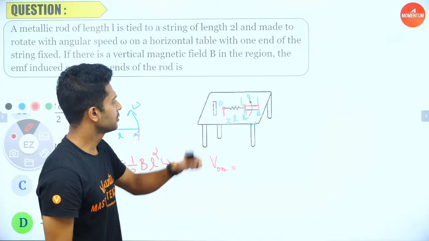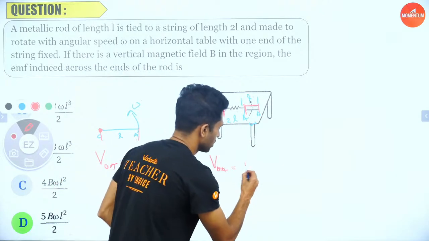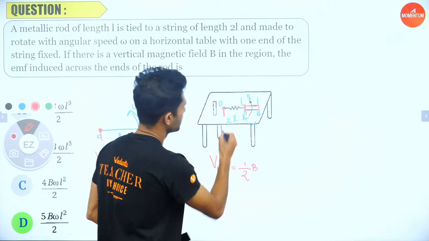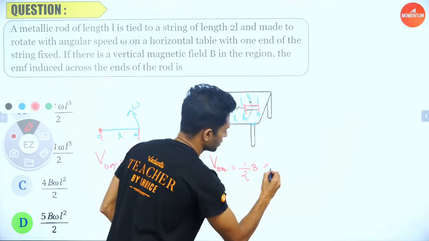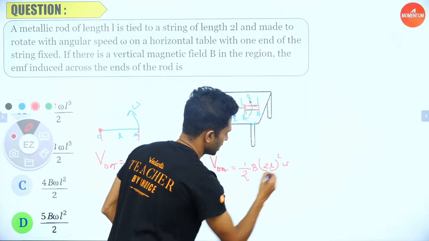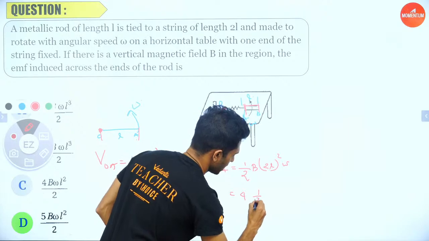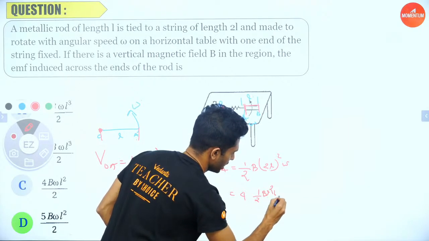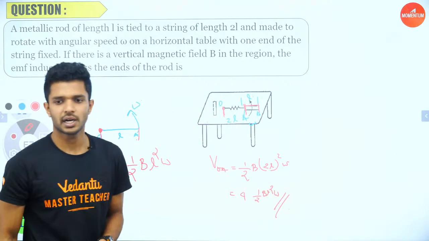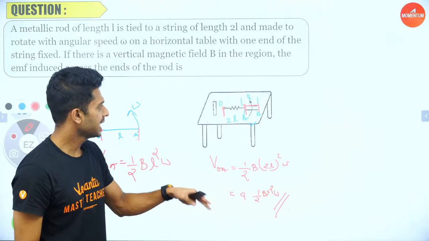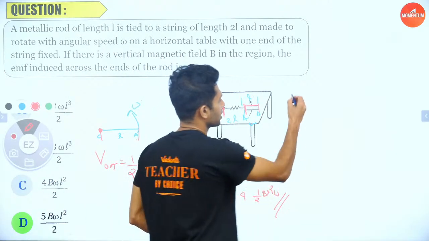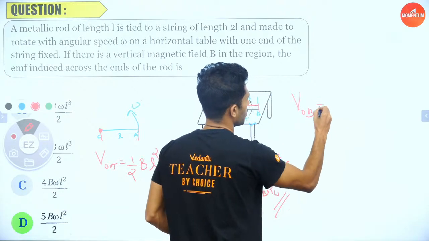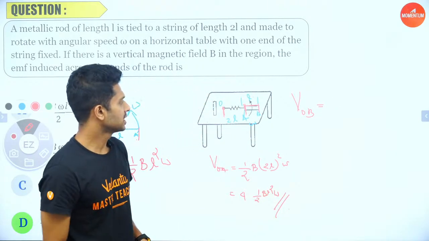The potential difference between O and A is equal to half B. What is the length of OA? It is 2L. So that is half B into 2L square into omega, which is 4 times half BL square omega. Next, we can find the potential difference from O to B. How much is it?